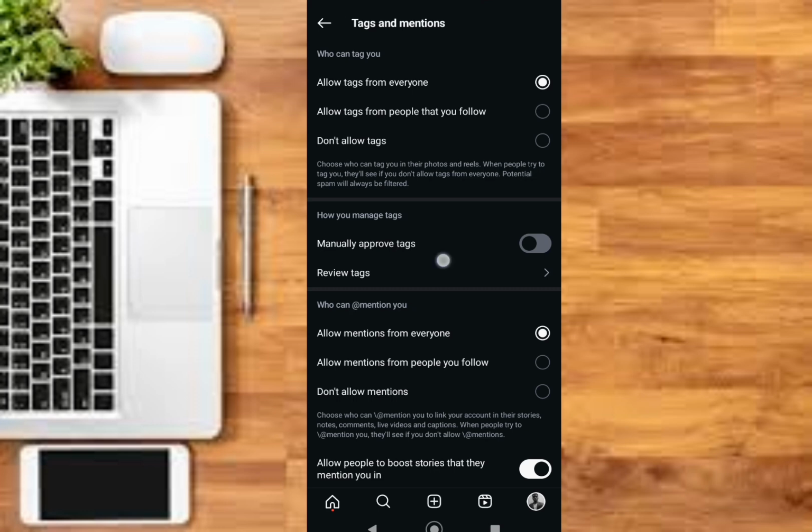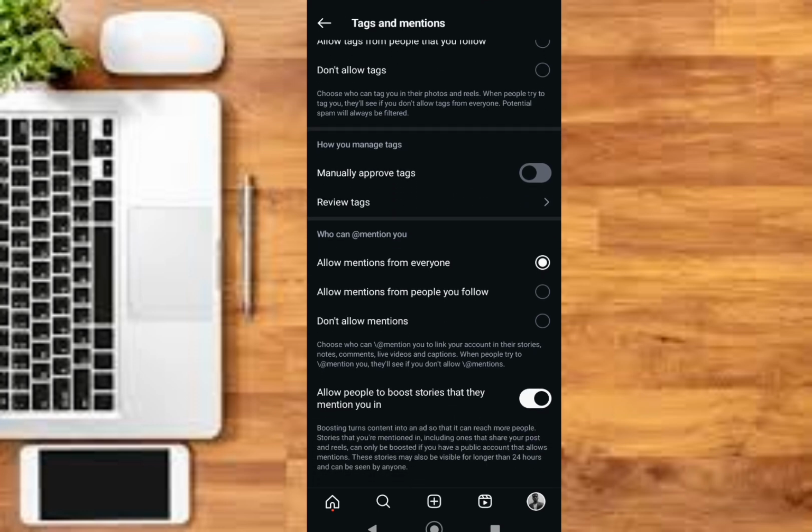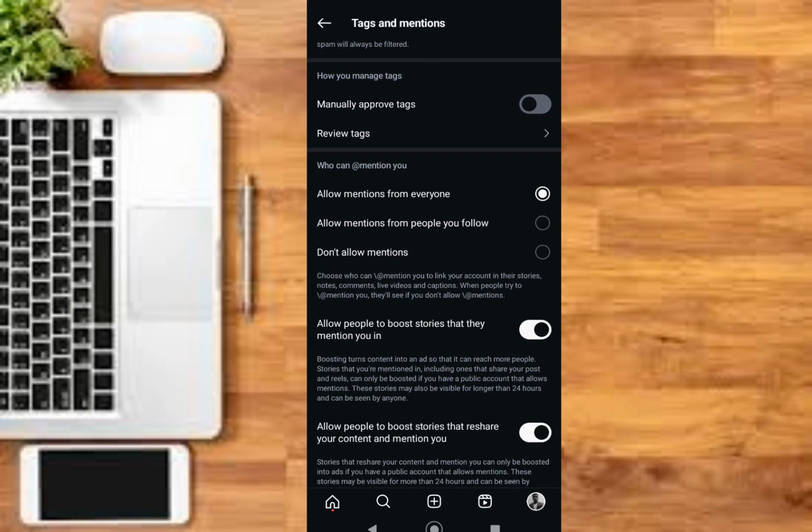Now you'll see this option for allow mentions from everyone. This option will allow anybody on Instagram to mention you on their post. Then allow mentions from people you follow. Only people you follow will be able to mention you on Instagram. Then there is this option for don't allow mentions.